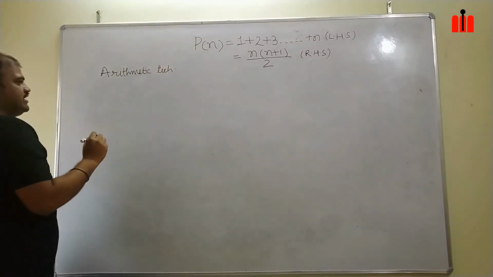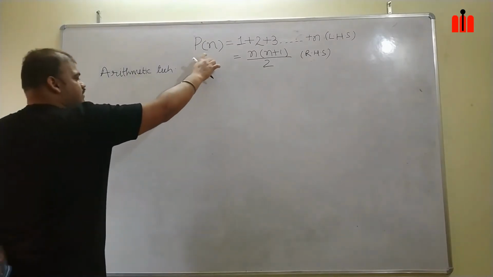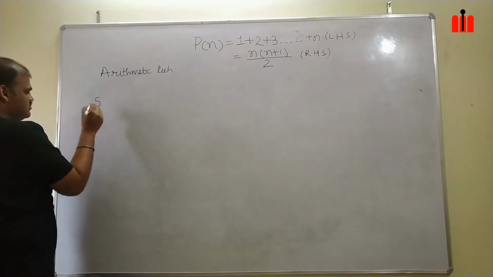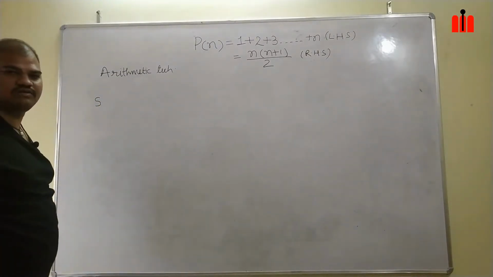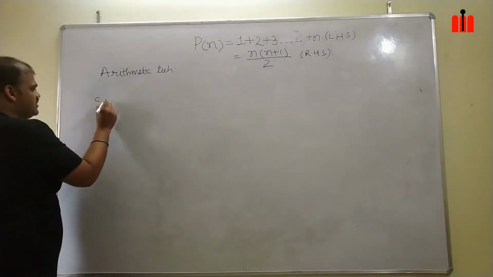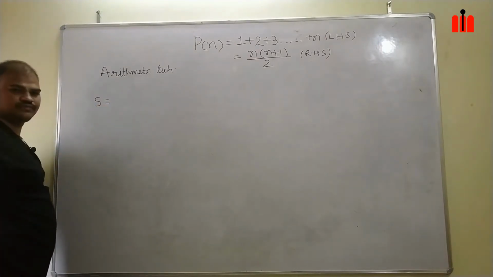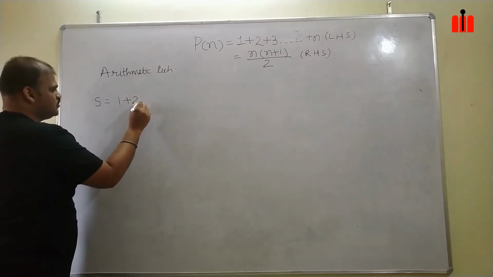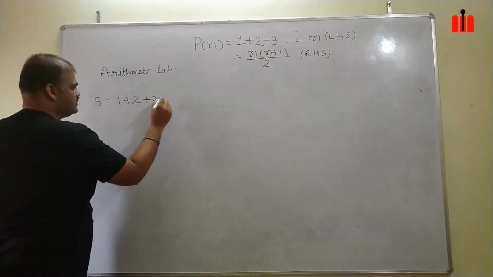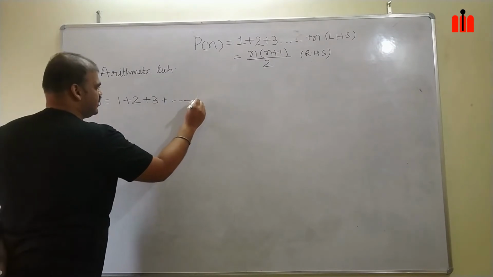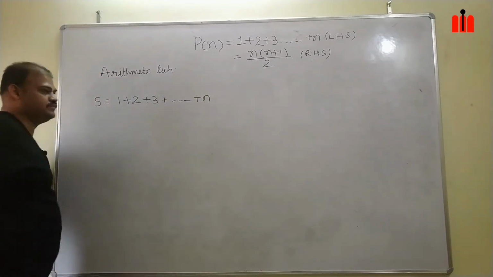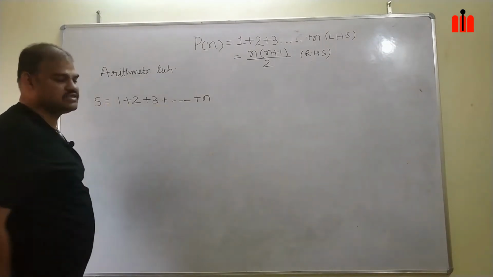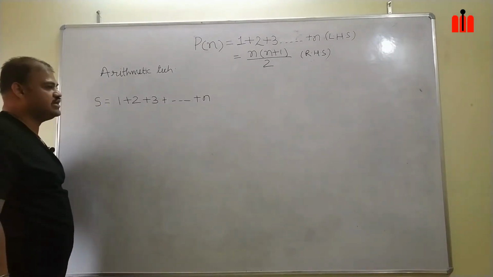So in my arithmetic technique, I will represent the sum of n natural numbers as s. This s is equal to 1 plus 2 plus 3 plus dash dash up to n. Understood? So this is the sum of my first n natural numbers.